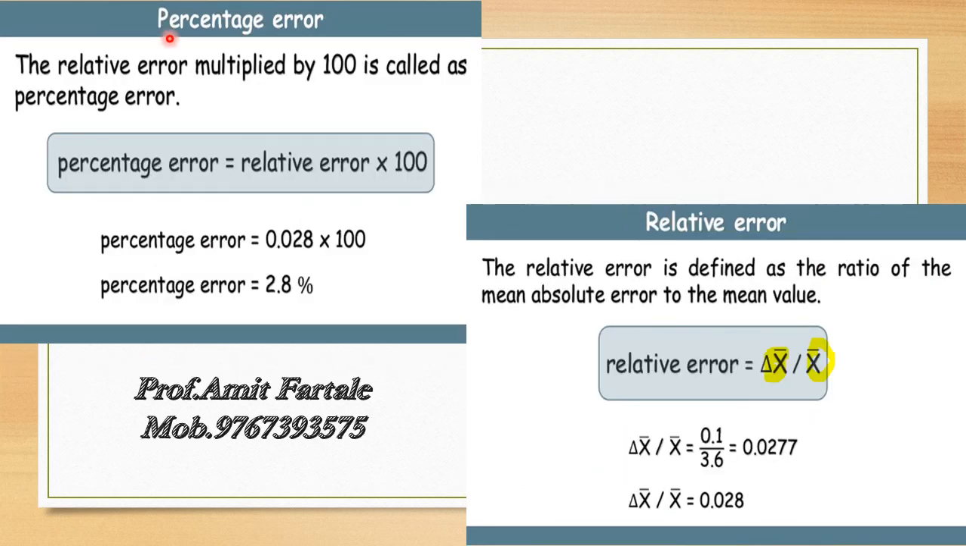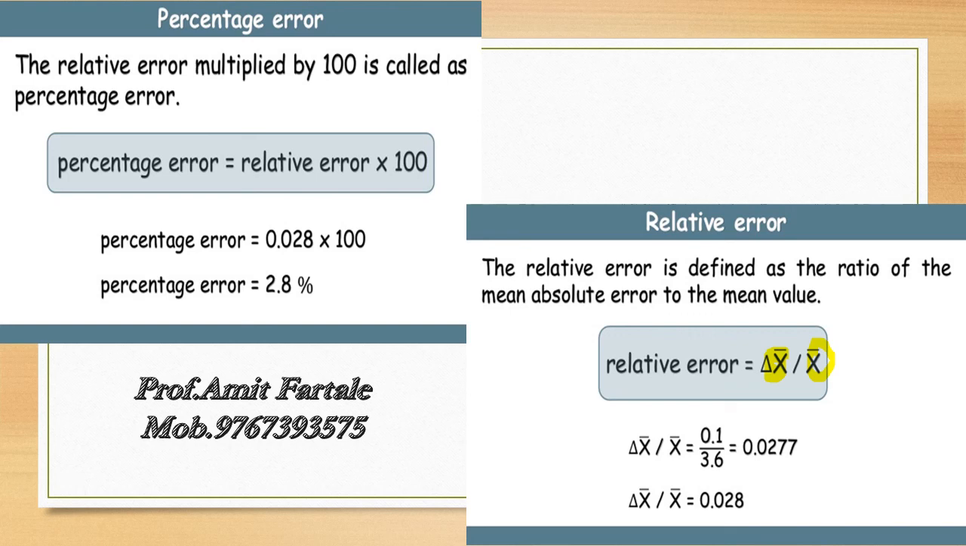In the next case, percentage error. The relative error multiplied by 100 is called percentage error. For example, if the relative error is 0.028, we multiply it with 100, so the percentage error is 2.8%. So what do you mean by relative error? The next question is in your mind.